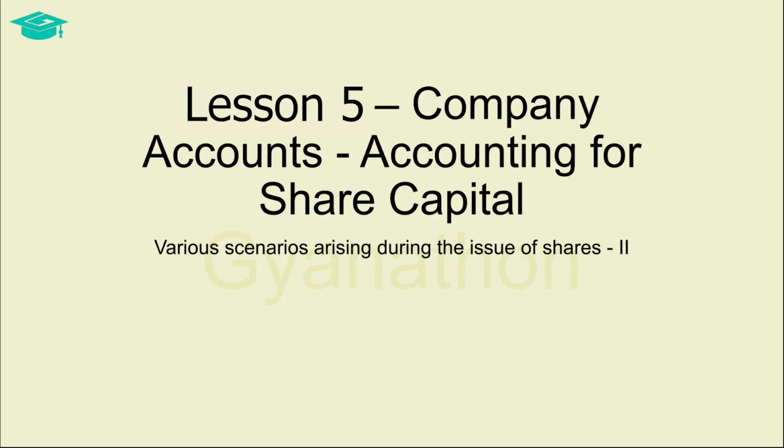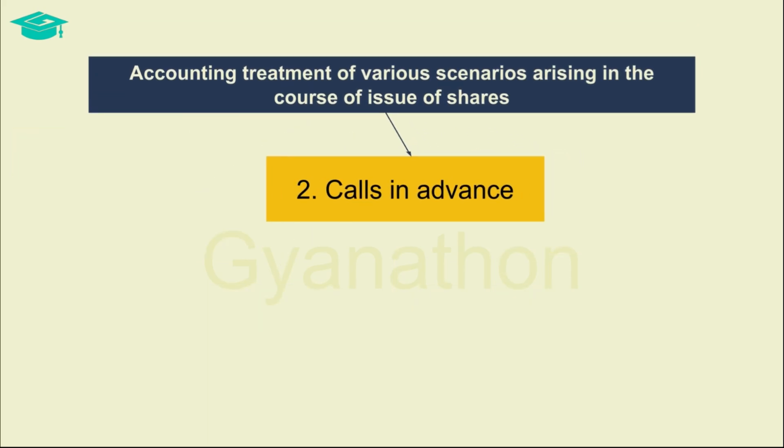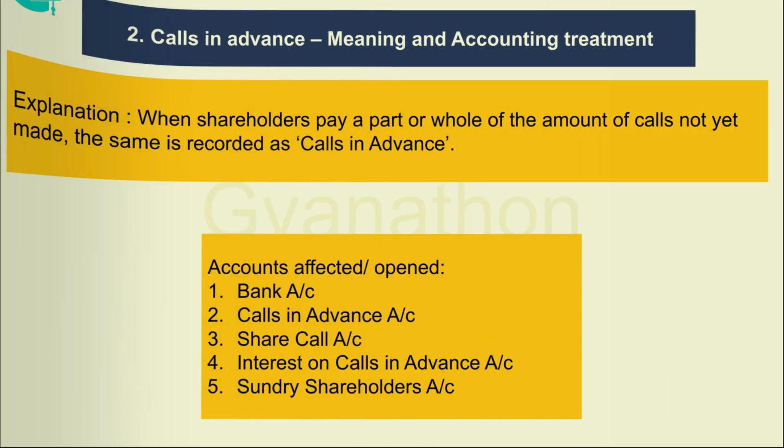We saw that various peculiar scenarios may arise in the process of issue of shares. These include calls in arrears, calls in advance, oversubscription or undersubscription, issue of shares at a premium or at a discount, and issue of shares for consideration other than cash. Out of this, we discussed calls in arrears in detail in our previous video. Now, let us discuss calls in advance in detail.